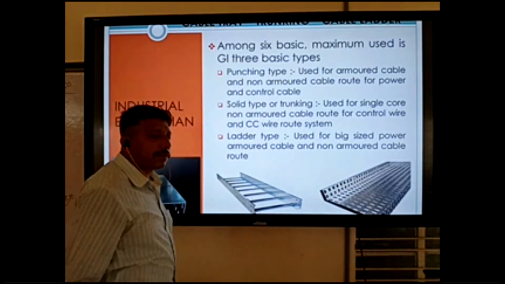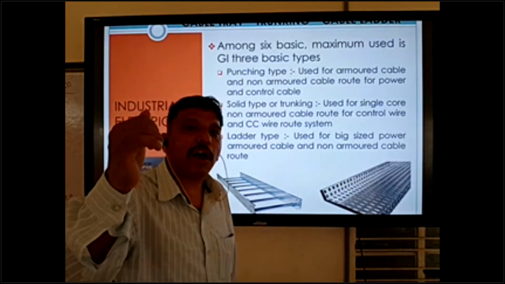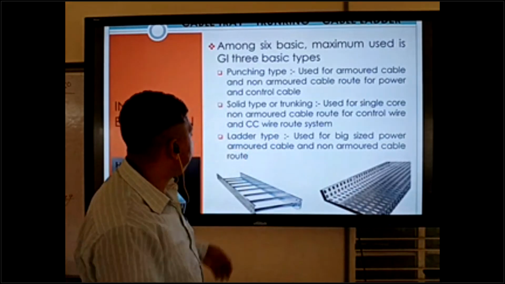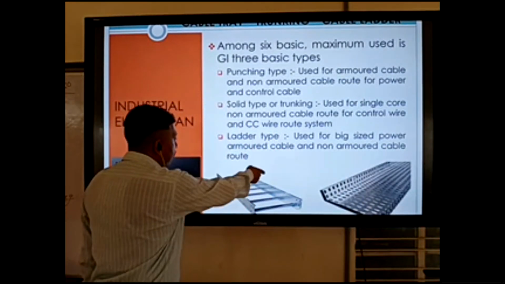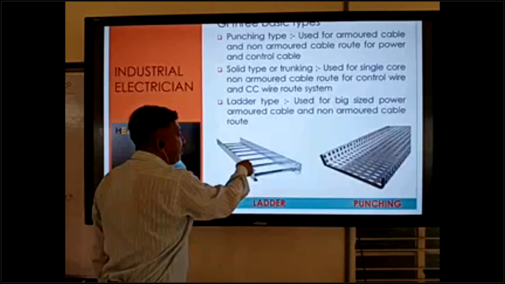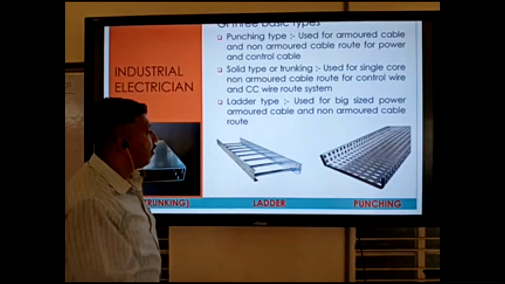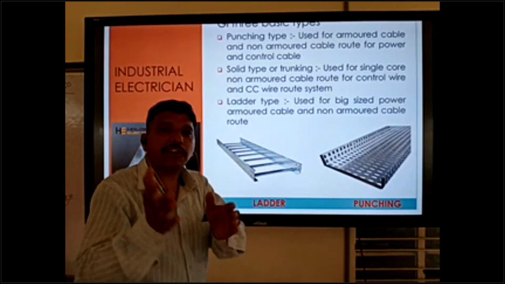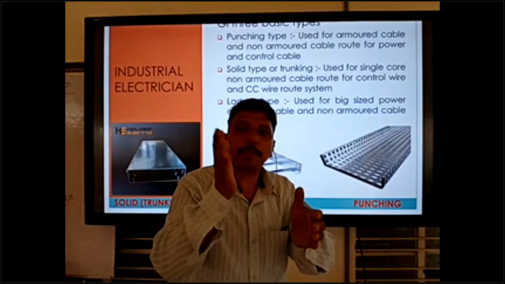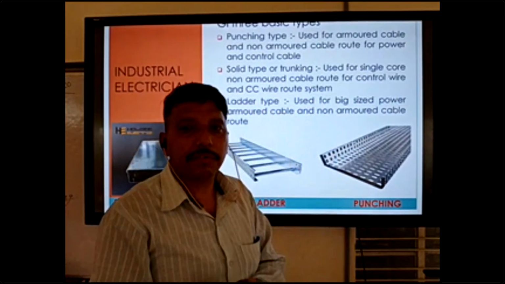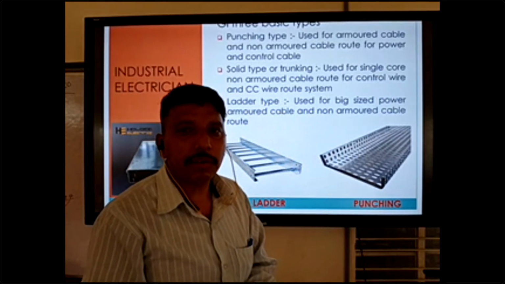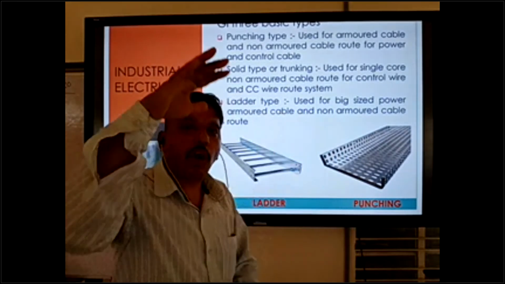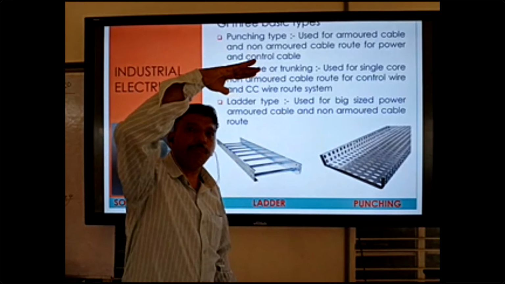So ladder type is big type, and especially GI ladder is used for substation. Substation means electrical power supply station. So many panels are coming there, like MV panel.